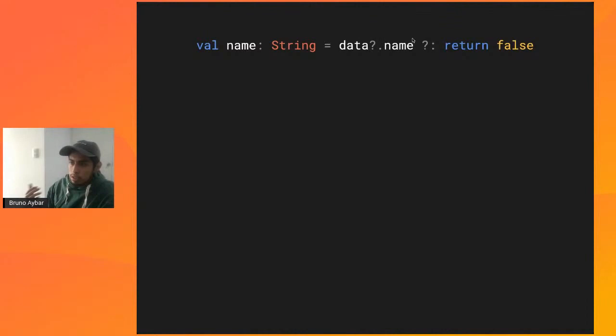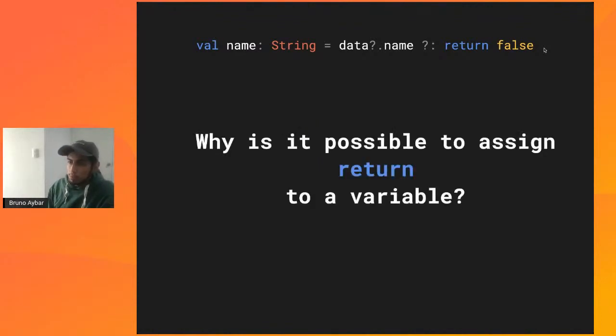But we still have the question about, all right, so if this is a string, why can we assign a value that is return false? Because this is a Boolean, as you know. So how is this happening? How is this possible? All right, how is it possible to assign return to a variable? Even more so in this return value that has a Boolean.